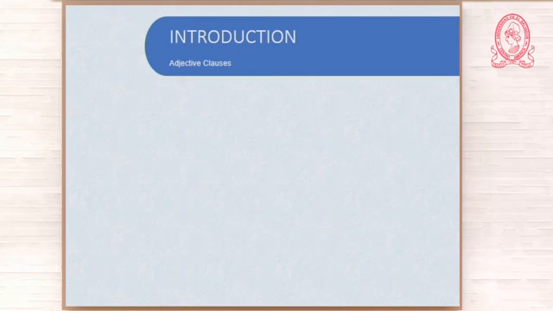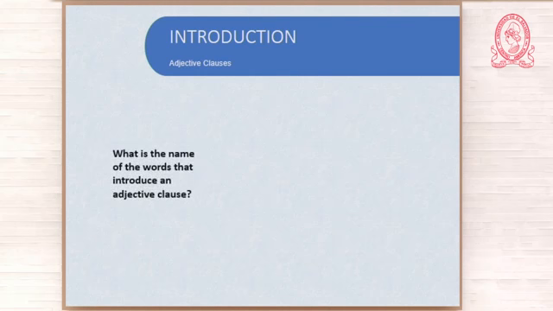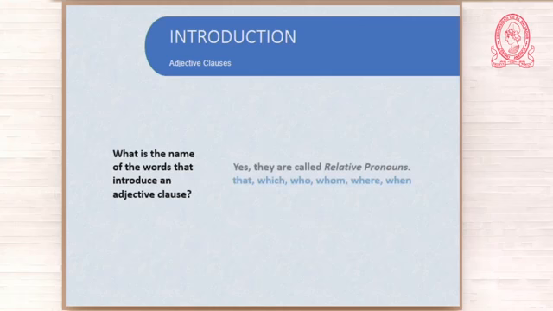Let us continue with our review. I have another question for you. Remember those words that introduce an adjective clause? What is the name of those words? Remember them? Words like who, when, which, that, and so on. What is the name? Okay, they are called relative pronouns. Examples, you already know them: that, which, who, whom, where, and when.